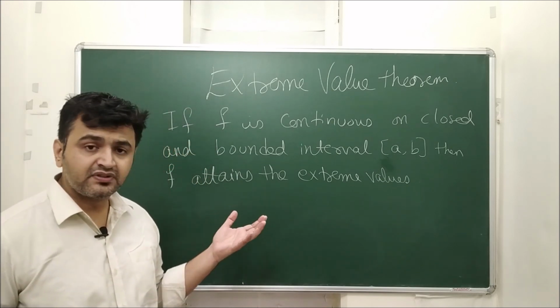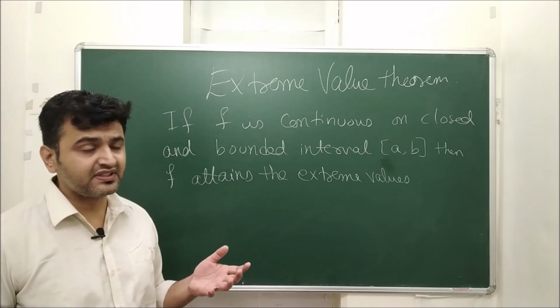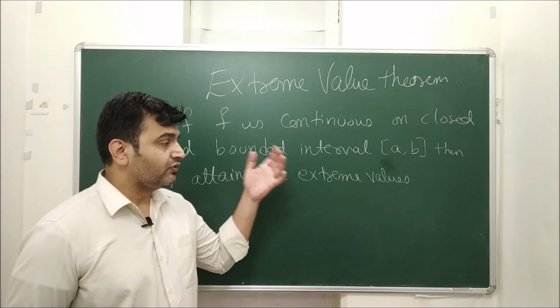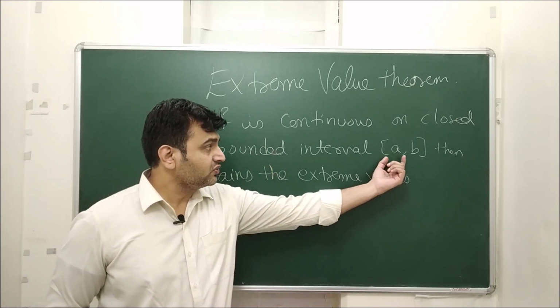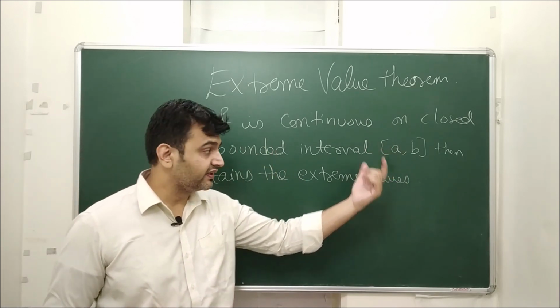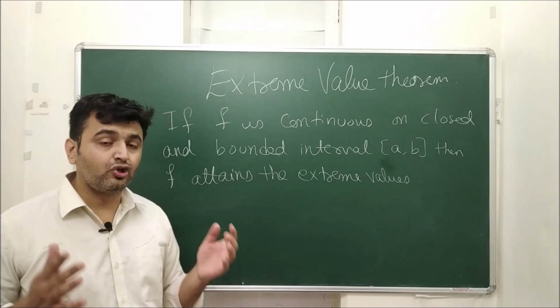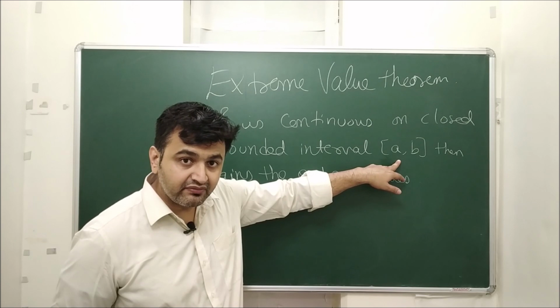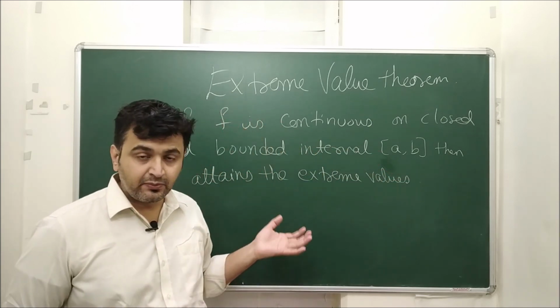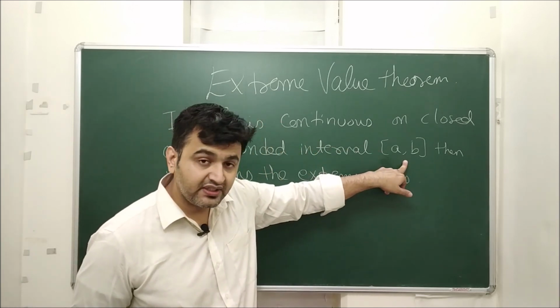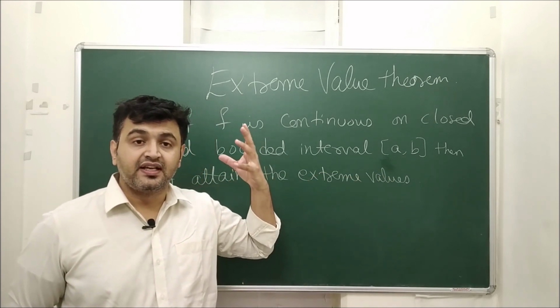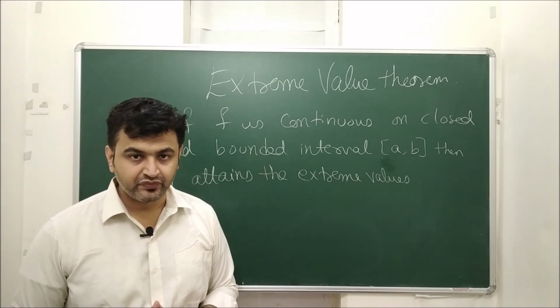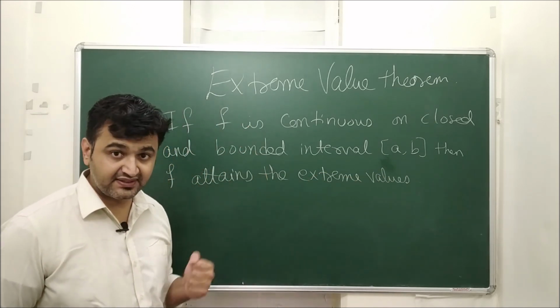So this was the statement which we saw last time. What does the statement say? It says that if you have a continuous function on a closed and bounded interval, then extreme values are always attained. That means there exists a point in this interval where the function has maximum value, and there exists a point in this interval where the function has minimum value. So that's what this phrase means.